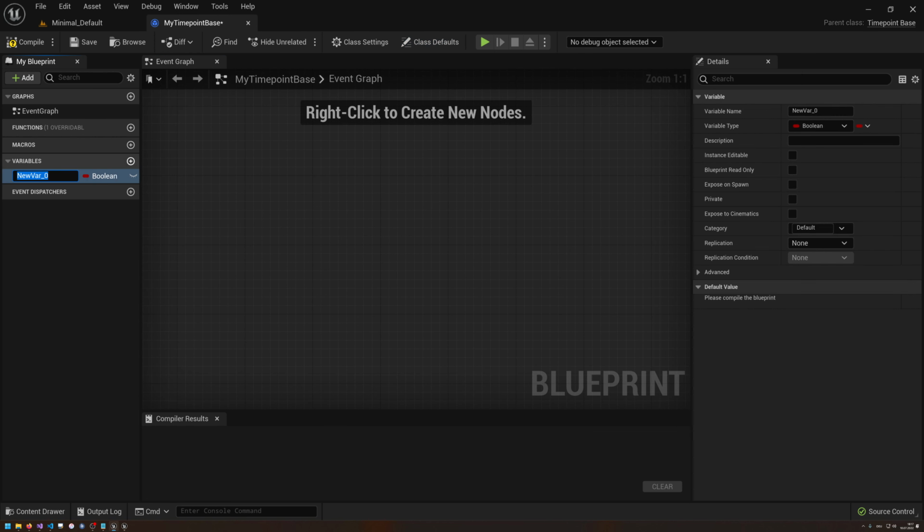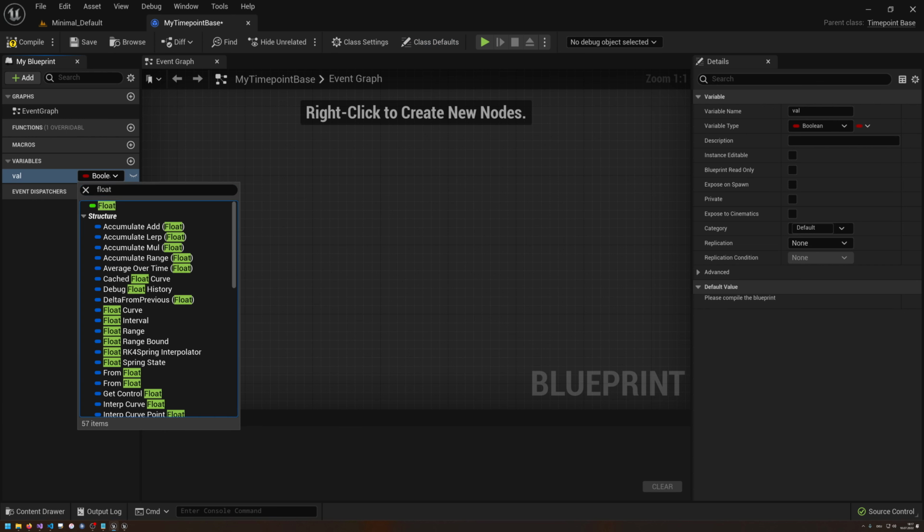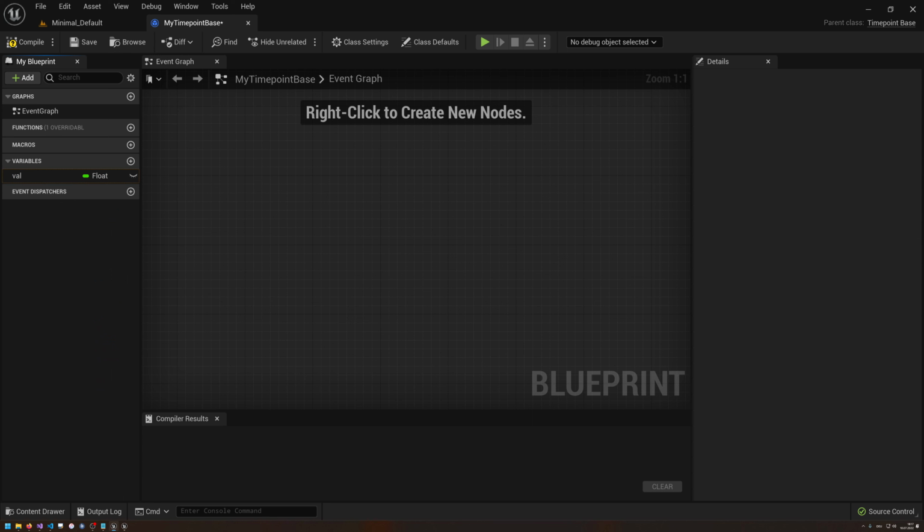Well, we want to store a floating point value. So let's add a new variable. Let's call this val and make this float. Let's make this float here, public visible, nice then.